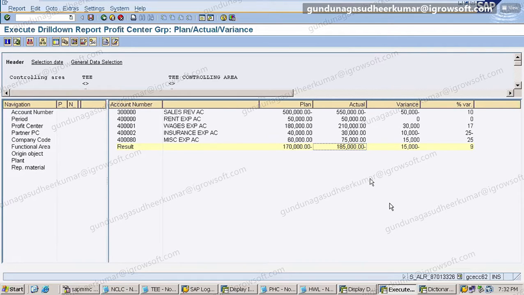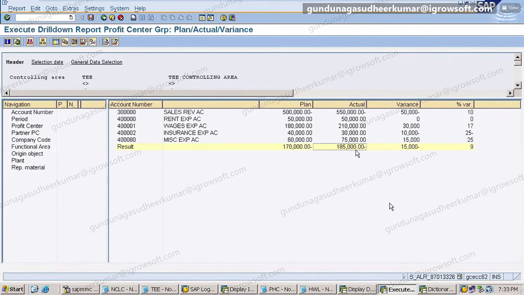But variance percentage 9 is showing plus. Something that is positive will get a positive percentage. You understand? It should be 1,70,000, and 1,85,000 is there.